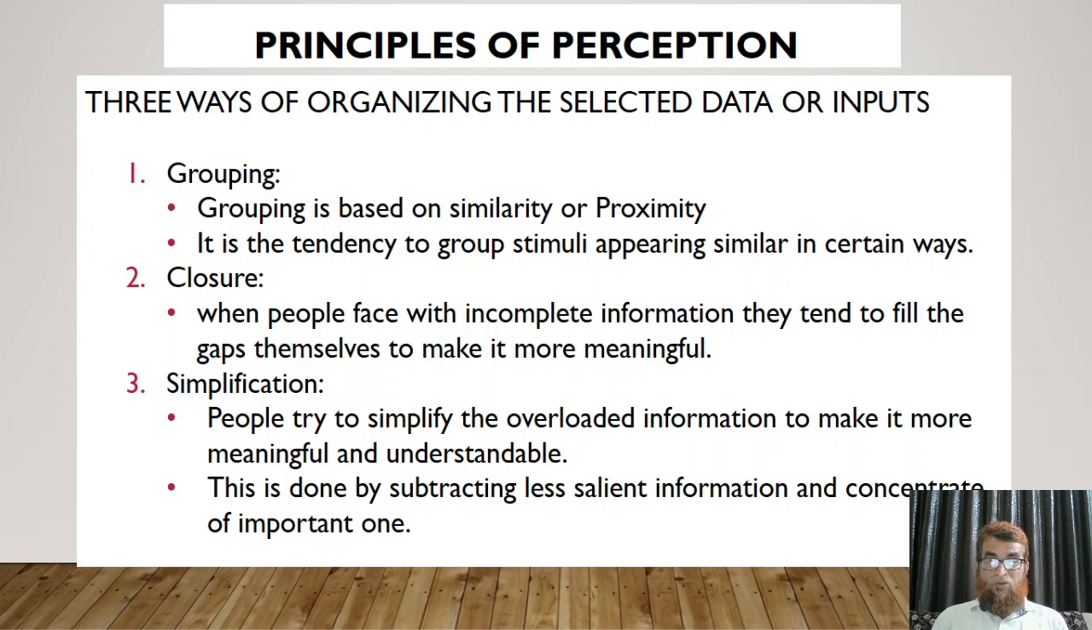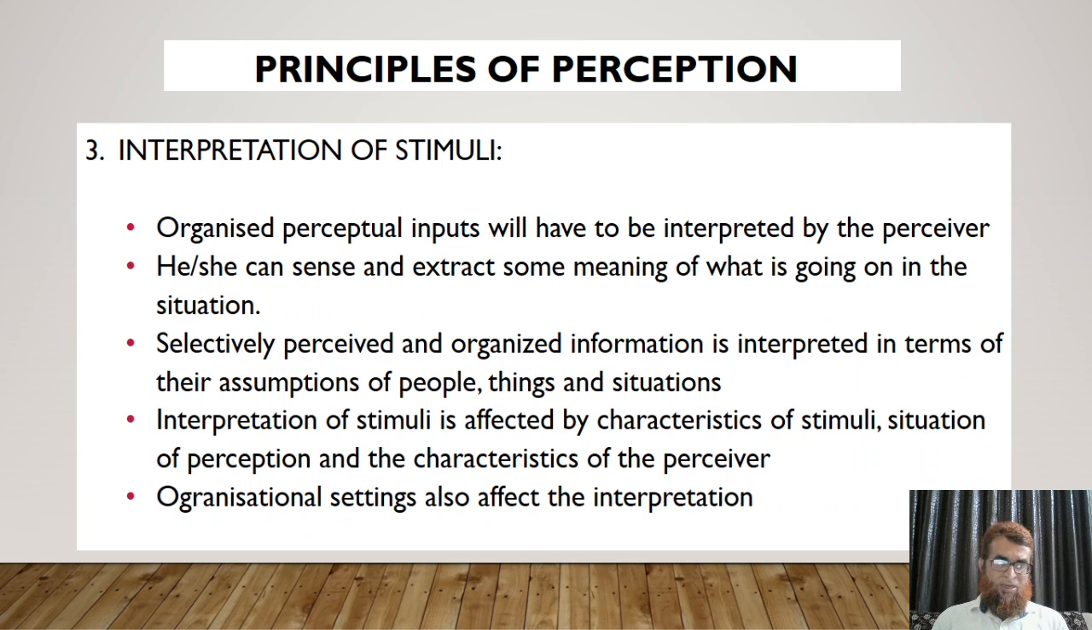Simplification. People try to simplify the overloaded information to make it more meaningful and understandable. This is done by subtracting less salient information and concentrating on the important. Some of the information which is not important, not salient, is discarded or subtracted, and we concentrate only on the important one. These are the three ways of organizing the selected data.